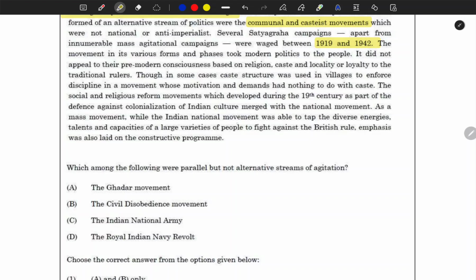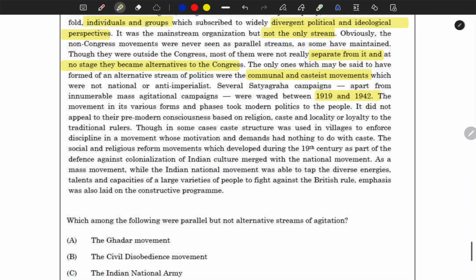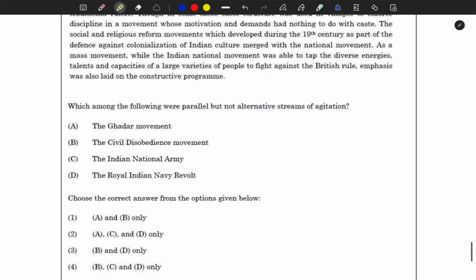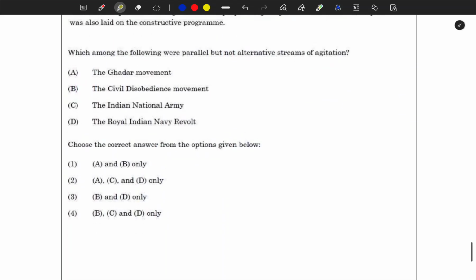As a mass movement, while the Indian national movement was able to tap the diverse energies, talents and capacities of a large variety of people to fight against the British rule, emphasis was laid on the constructive program. Okay, so this was about the passage. Let's see what the question says. Which among the following were parallel but not alternative streams of agitation? Think about these four statements.